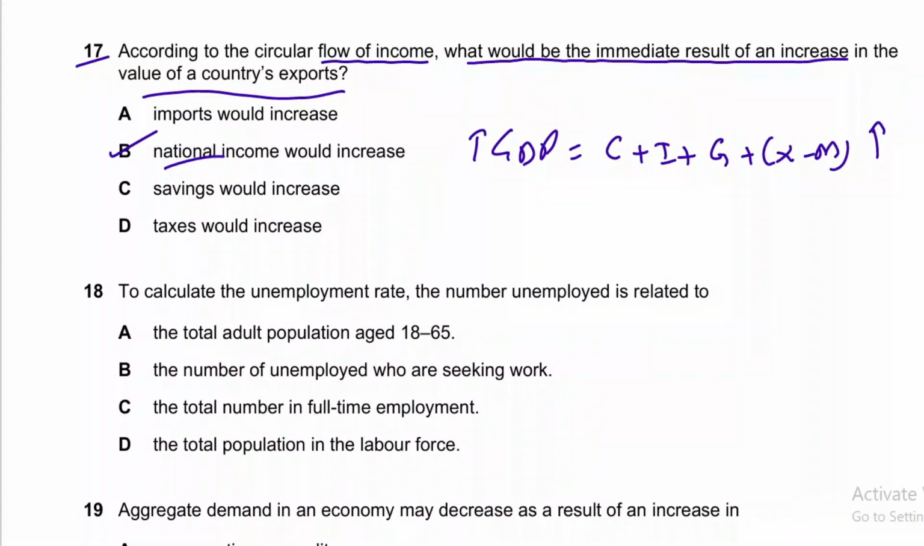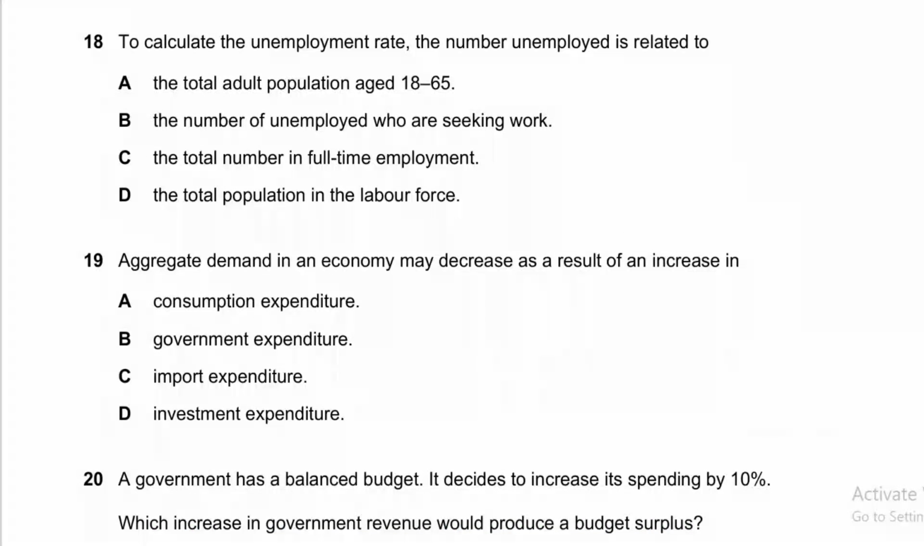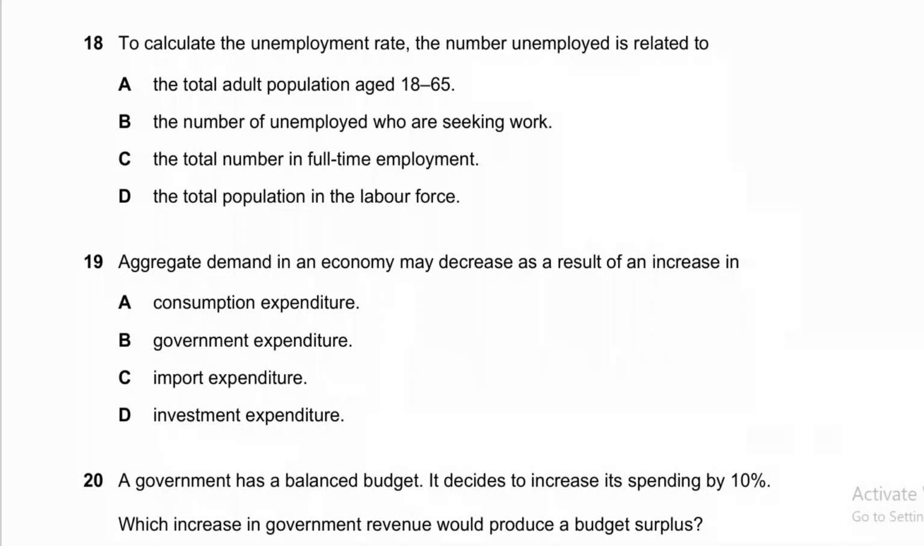And now moving to question number 18. If you are confused with any other option, then please write in the comment and I'll get back accordingly. Question number 18 says, to calculate unemployment rate, the number of unemployed is related to the total labor force. Option D is the correct answer.